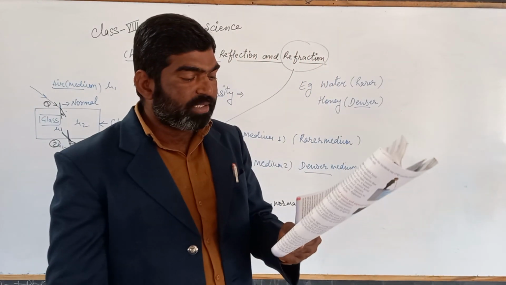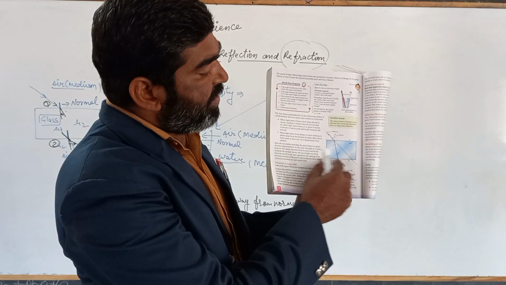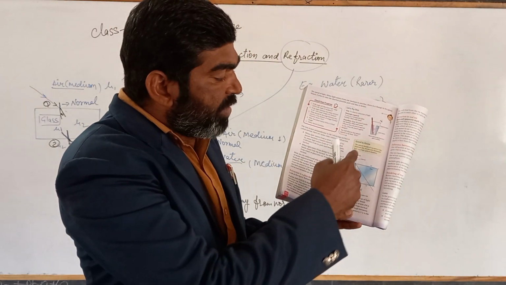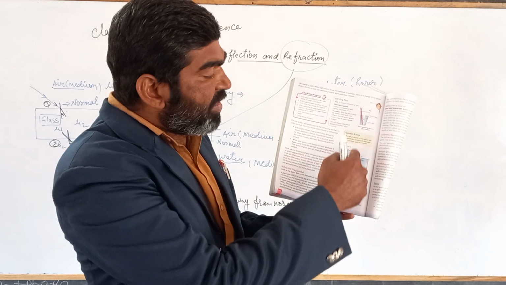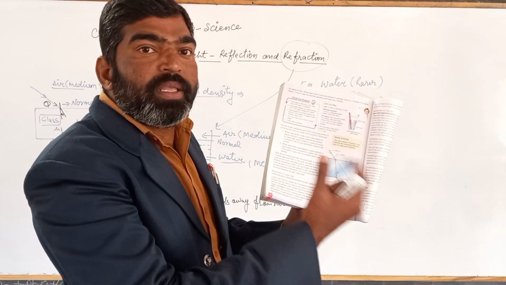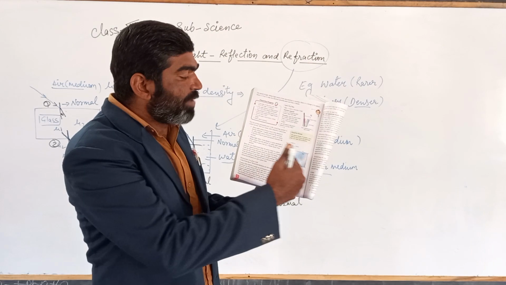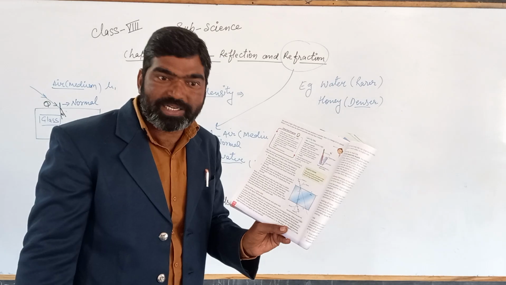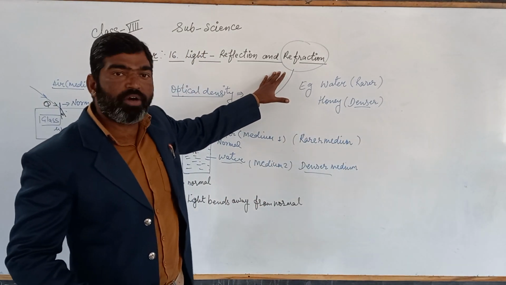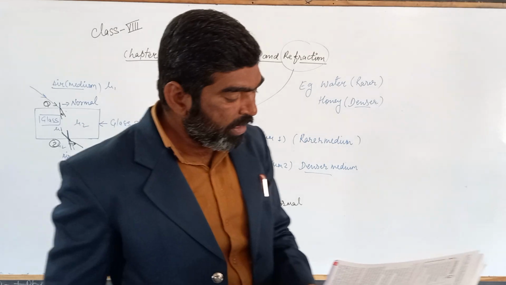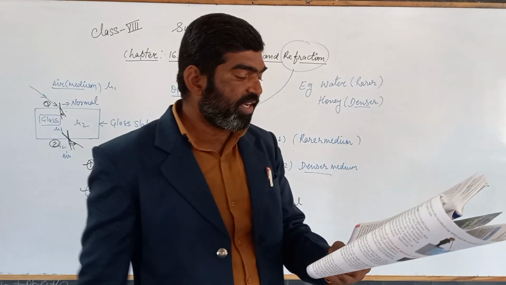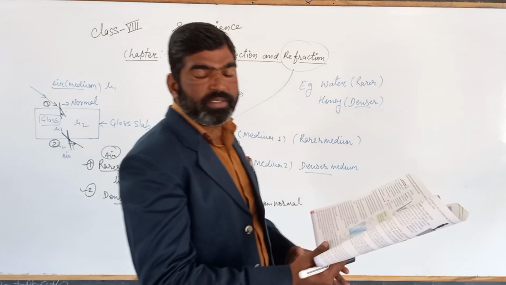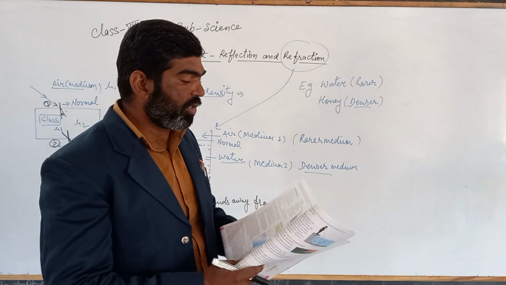Now you can see this in your textbook. This diagram is given here. So by this diagram it's very clear for you कि normally जो light है वो straight pass होती है, but if we draw a normal, so now by the change in medium, there are two different types of mediums. So with the change in the medium, the speed of light is also changed. That's why we observe this phenomenon of refraction. Now you can go through the refraction in the glass slab, which I already discussed here. You can also understand by this diagram. This is given in your textbook.